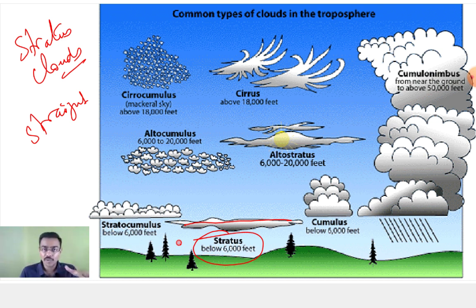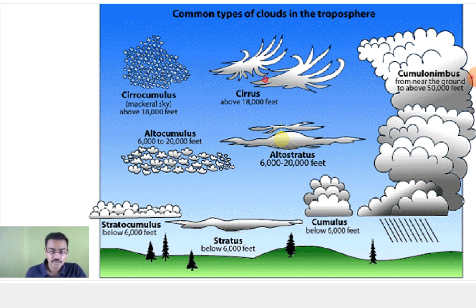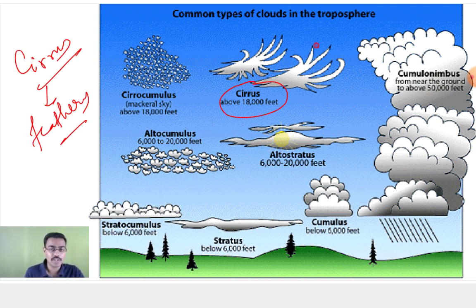You have the stratus clouds, you have the straight base. Next is your cirrus clouds. So cirrus clouds is your feathery structure, feathery clouds, or you can say high clouds. See this, above 18,000 feet. So that is your cirrus clouds.